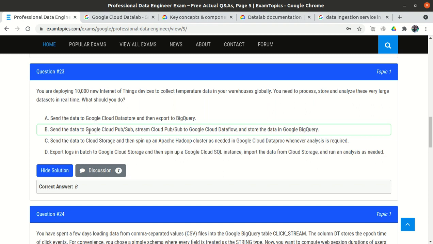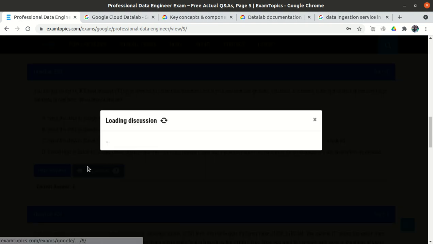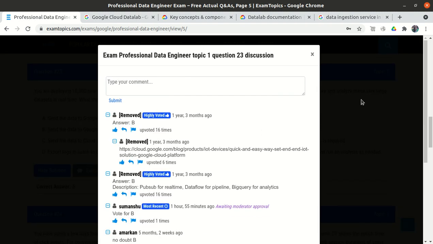So out of option A and option B, because it is mentioned real time, for real time we will use Cloud PubSub. First we send the data to Cloud PubSub, and using Cloud Dataflow pipelines we sink the data to Google BigQuery. So everything is satisfied by option B. If you go to the discussion tab, most of the people say option B.